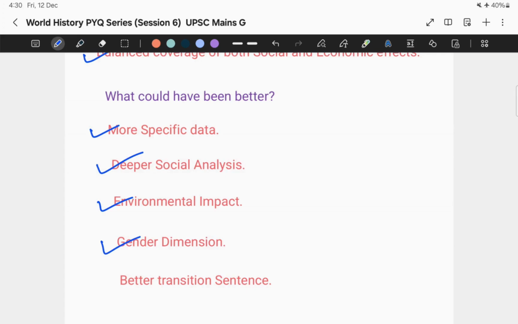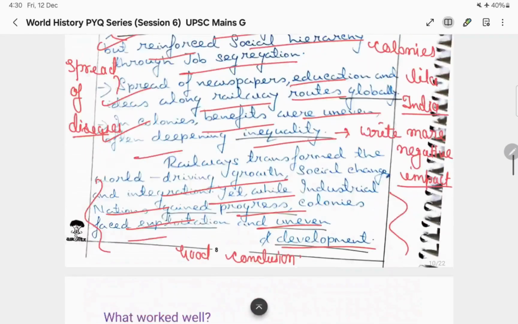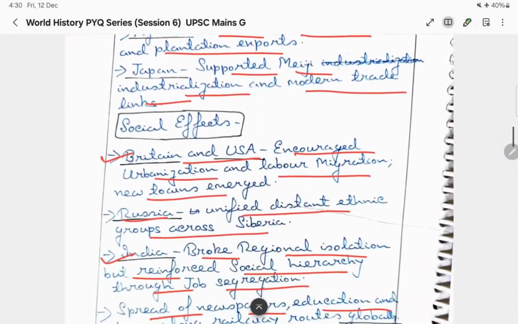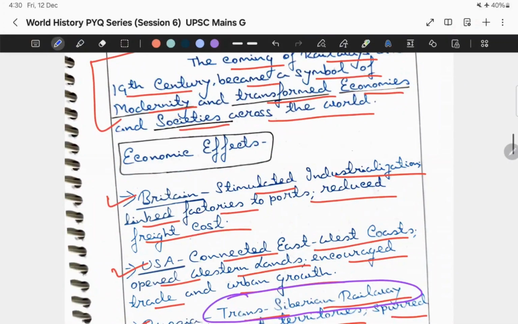And the most important thing is better transition sentences. What does that mean? My paragraphs could have been better connected. Instead of just jumping from Britain to USA, like over here in my answer, first I mentioned Britain and then only I mentioned USA, I could have written: while Britain used railways to consolidate its industrial dominance, the United States deployed them for a different purpose, continental expansion.